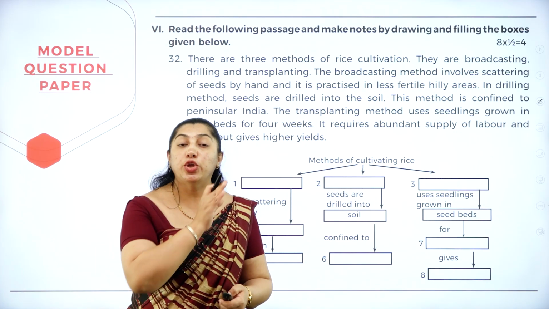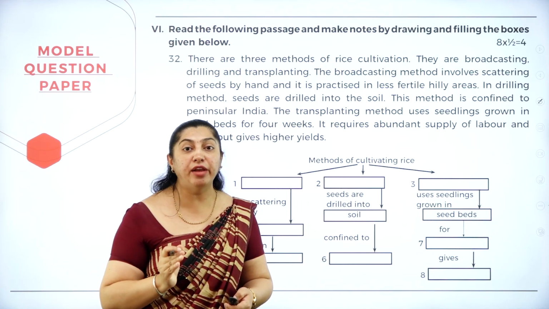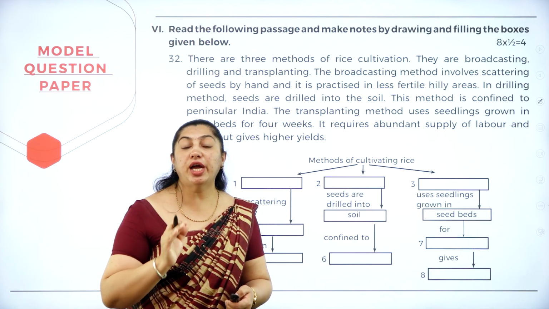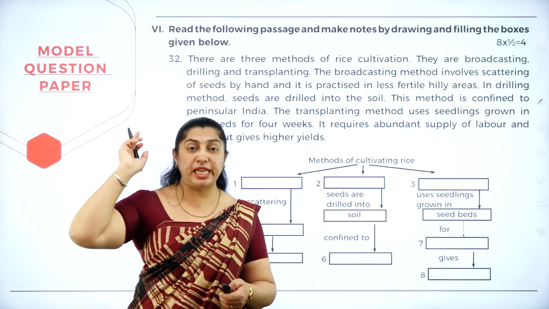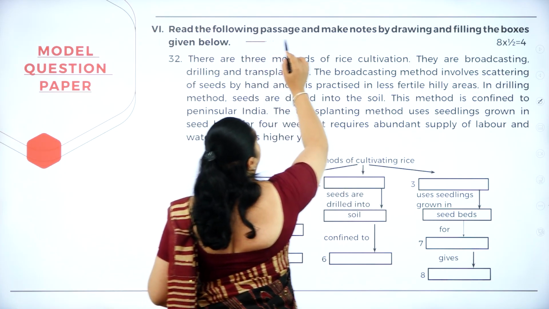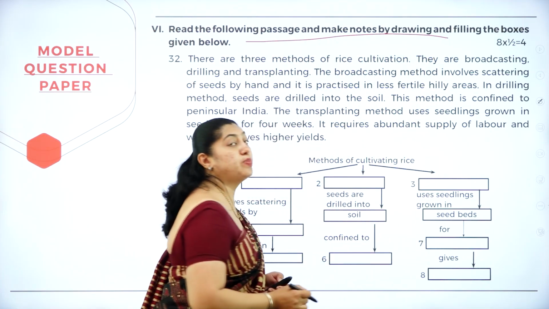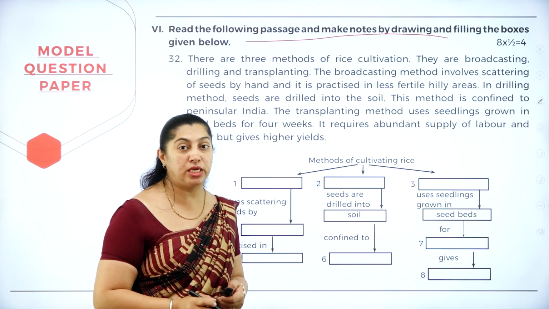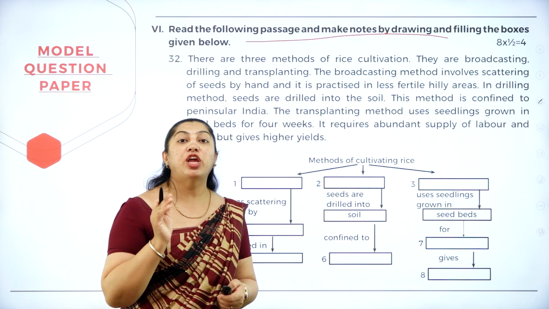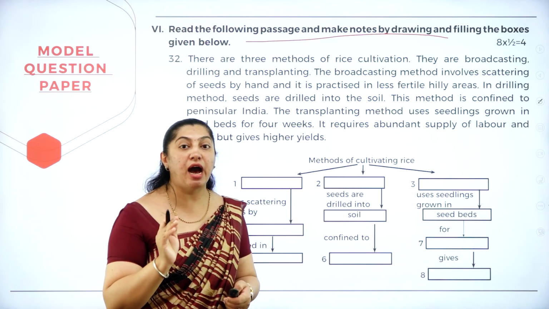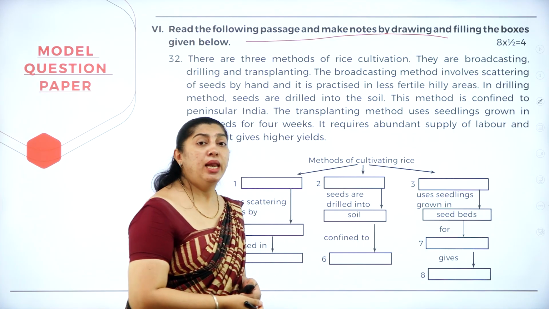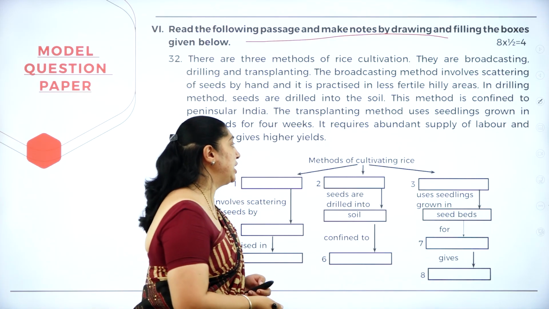Make a note that you have to draw the box and then fill the answers. Don't write only the answers because it's clearly given in the question. 8 boxes are there. Each box carries half a mark. Now, let's see the answer for this question.